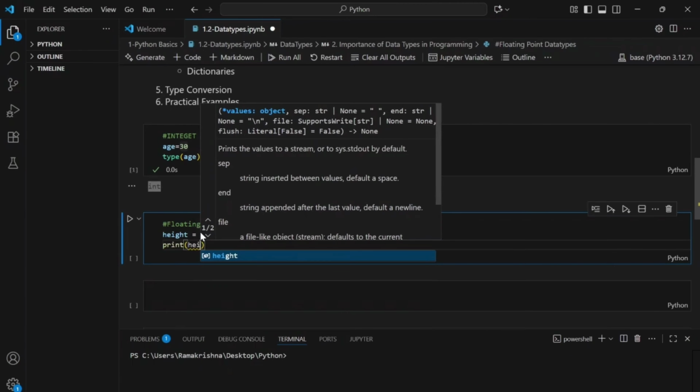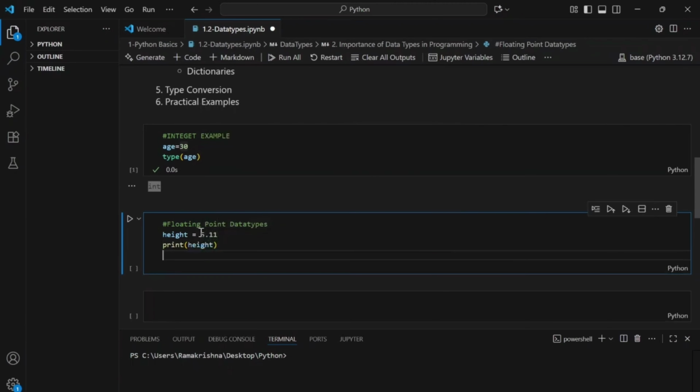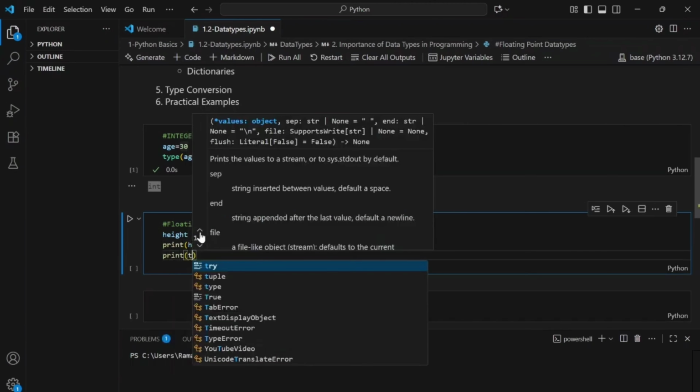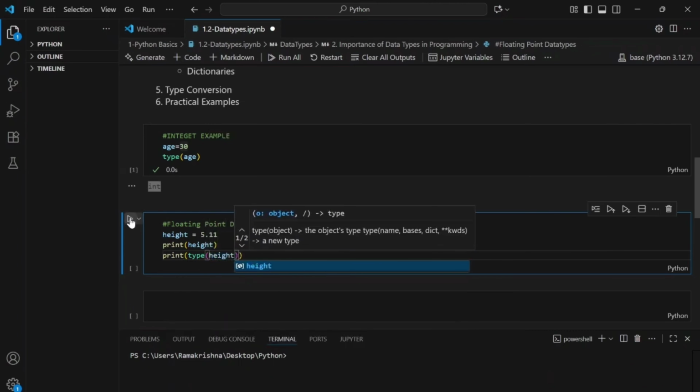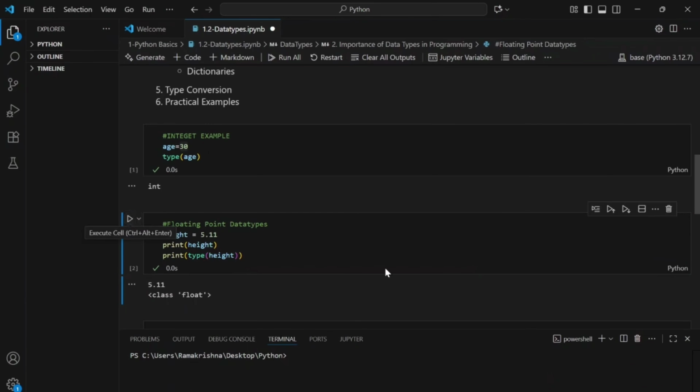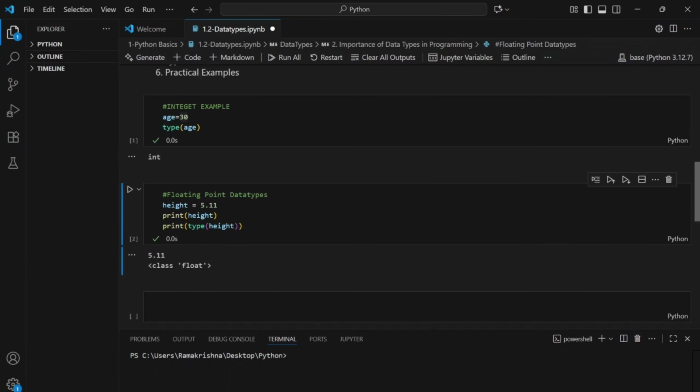Now print the height and also print the type of height. Okay, so it gave the output as 5.11, that is the value of the variable height, and then it printed the type of height that Python dynamically assigned to it, which is floating point.